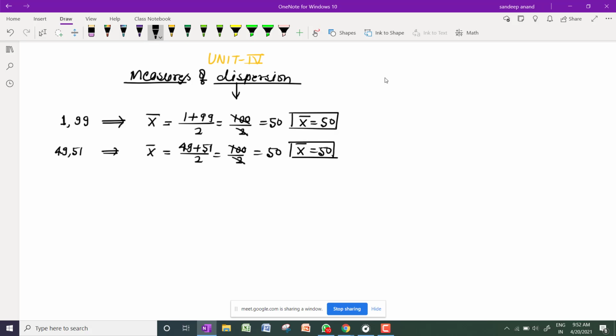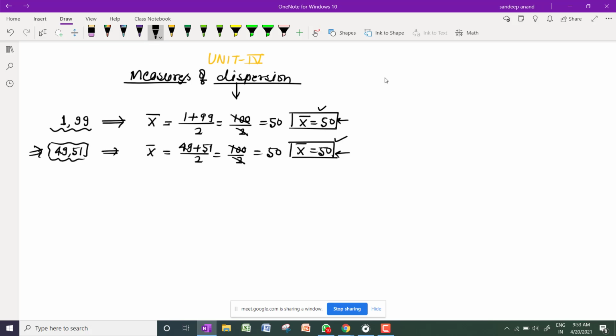But if I ask you which data is more reliable compared to the mean, which data is more consistent and reliable? 49 and 51. Why? Because it is closer to the mean, so this data is more consistent and more reliable.